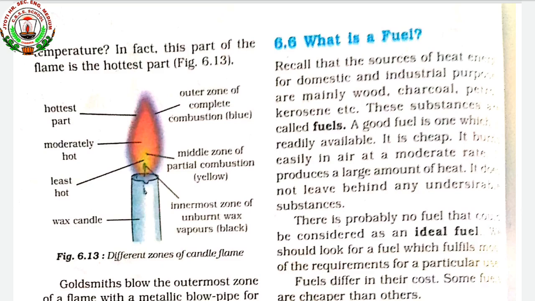So the outer zone has the highest temperature. It is the hottest part of the flame. It is bluish in color. And the second one is the middle zone, and the middle zone of a burning candle is moderately hot. It is yellowish or orange in color. And the third one is the innermost zone of a candle.